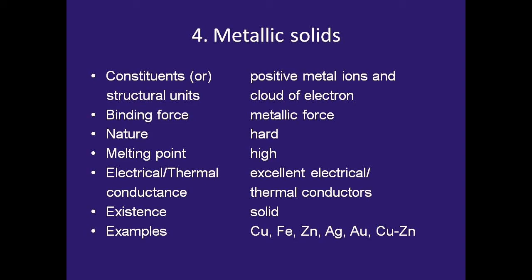Because of this strong force, they are hard and have a high melting point, and they possess excellent electrical and thermal conductivity because of the free movement of electrons, and they possess bright luster. Examples of this type of metal are copper, iron, zinc, silver, gold, and alloys of copper and zinc, etc.